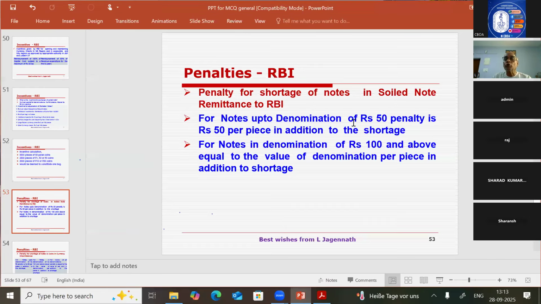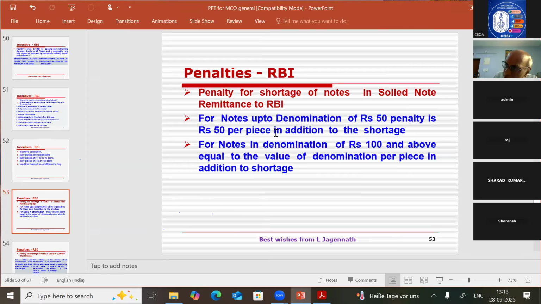For notes up to and including 50 rupees, either 1, 2, 5, 10, 20 or 50 rupee notes, if there is a shortage in the soiled note remittance, the bank has to pay a penalty of 50 rupees per piece, irrespective of the denomination.